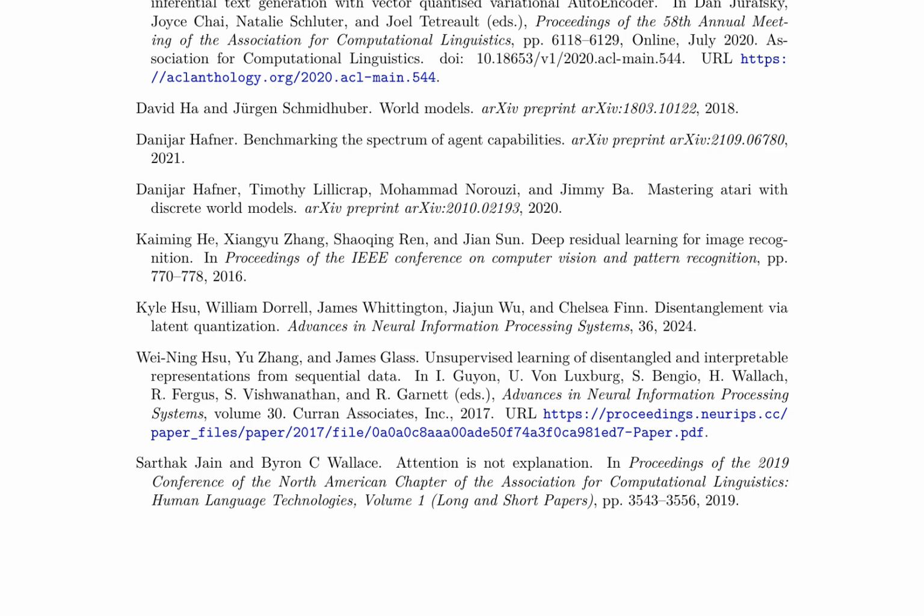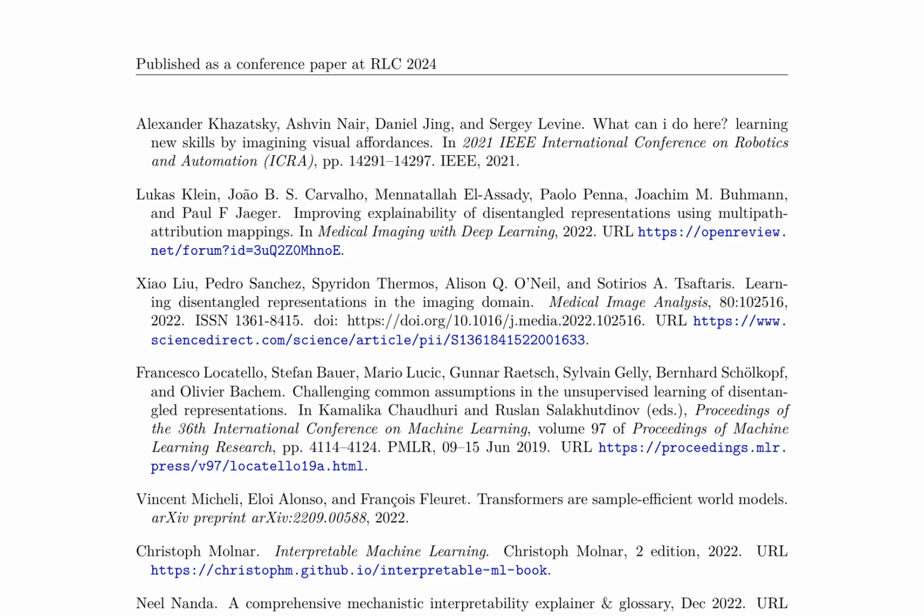The authors discuss various techniques for achieving disentanglement, including vector quantization, hierarchical topological VAEs, and evidence-aware inferential text generation. They also explore the role of transformers in world models, demonstrating their sample efficiency and potential applications in areas like robotics and medical imaging. In addition, the paper emphasizes the significance of sanity checks for saliency maps, challenging common assumptions in unsupervised learning of disentangled representations, and improving explainability through multipath attribution mappings.